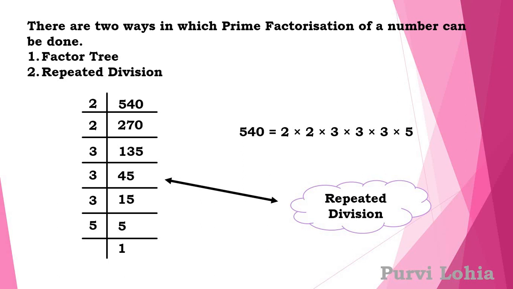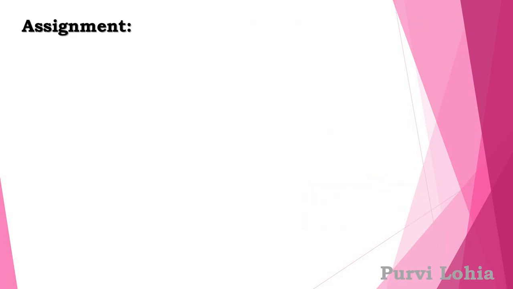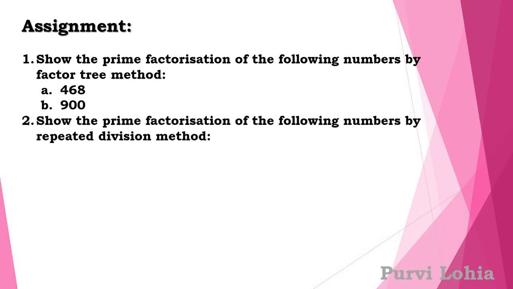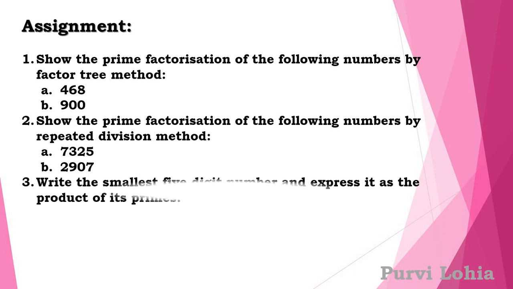I hope you have understood it. Now let's come to the assignment. First question, show the prime factorization of the following numbers by factor tree method. First is 468, second is 900. Second, show the prime factorization of the following numbers by repeated division method: 7325, 2907. Third question, write the smallest 5-digit number and express it as the product of its primes. Primes means prime factors here.